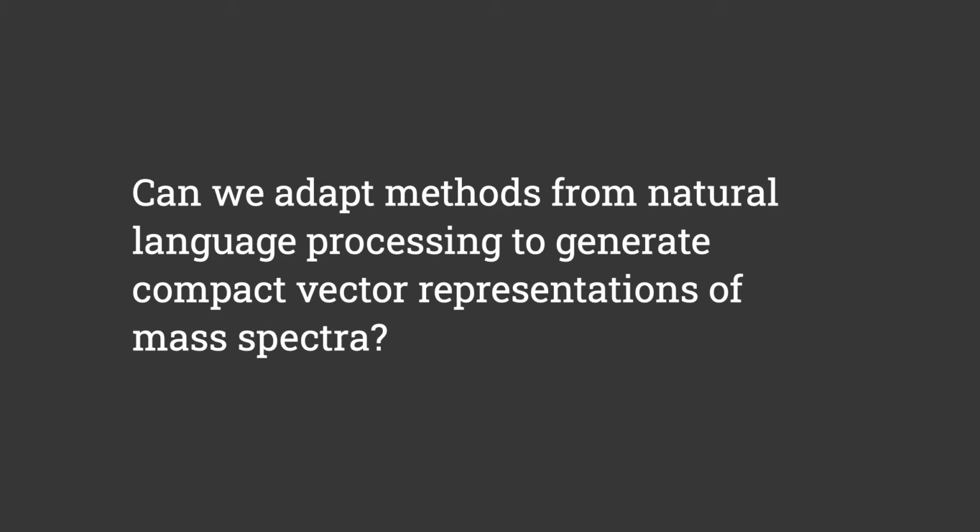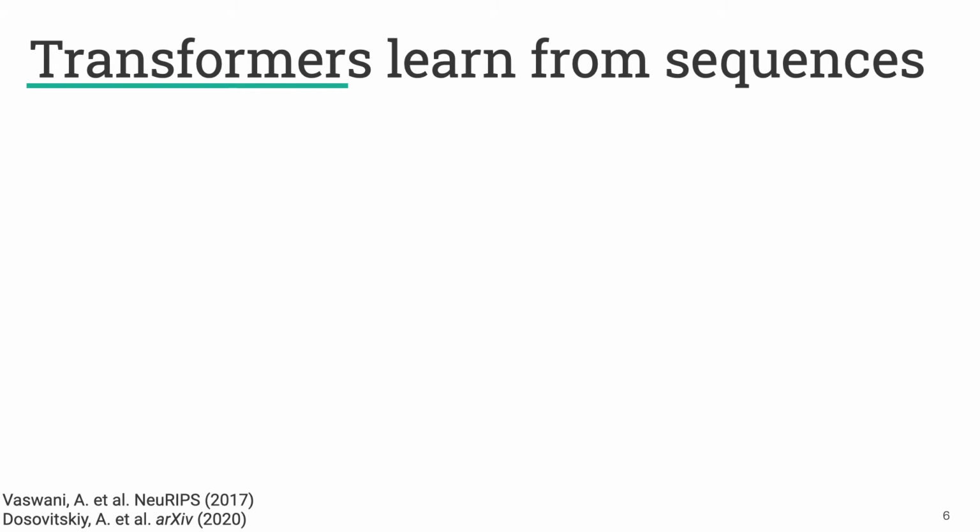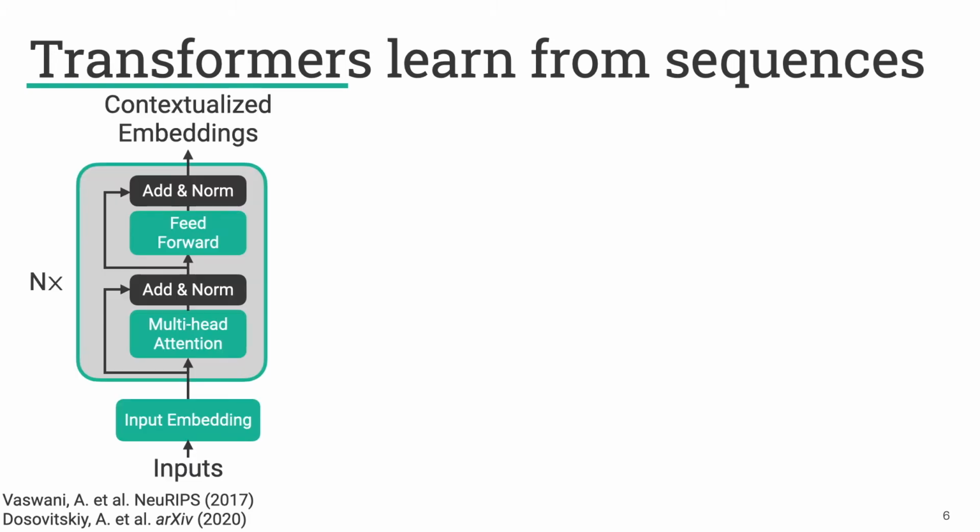And specifically, what we hope to leverage is the transformer architecture, which has taken the natural language processing field by storm recently. Now, transformers learn from sequences. The basic makeup of a transformer model looks something like this, where you have an input sequence, and that input goes through some sort of embedding process, becomes a vector, which is input into the transformer layer.